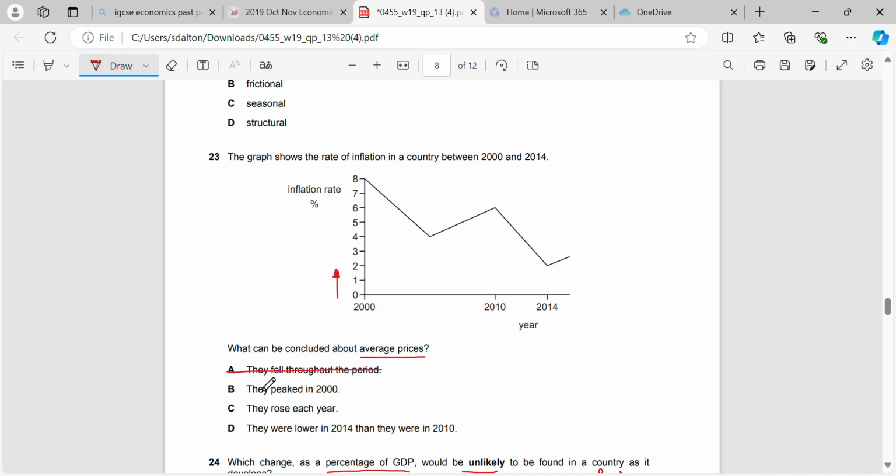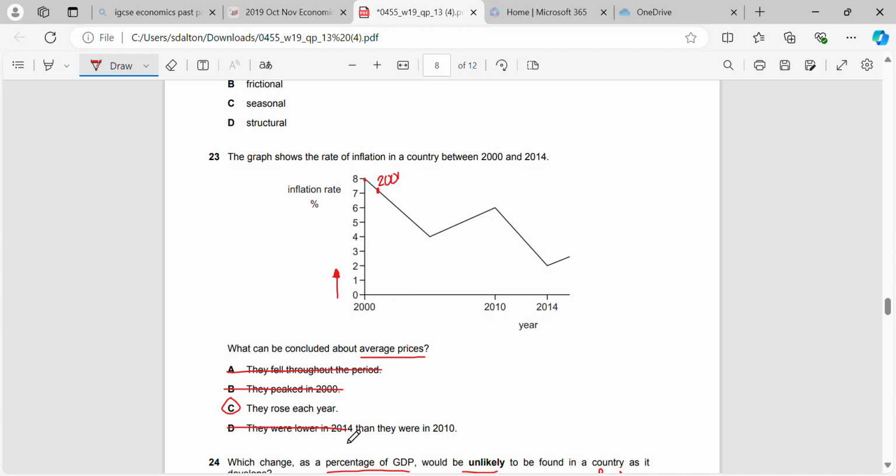Peaked in the year 2000, that's not true. Remember, the inflation rate was 8% in the year 2000, but in 2001, for example, it's 7% higher than it was in 2000. So it gradually increases. They rose every year, yes, that's true, because we can see that the inflation rate is positive in every year, which means it's getting more expensive in every year.